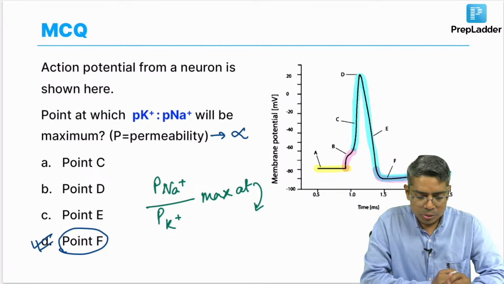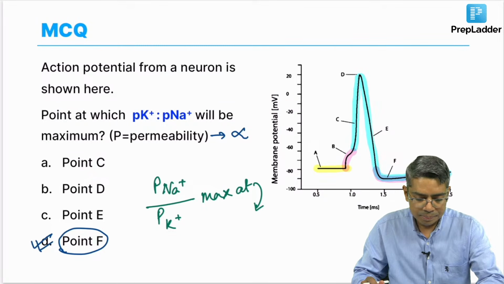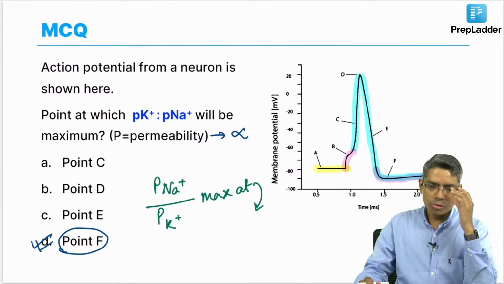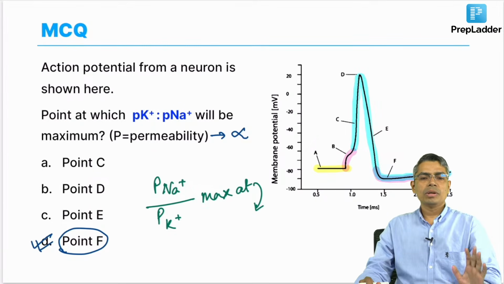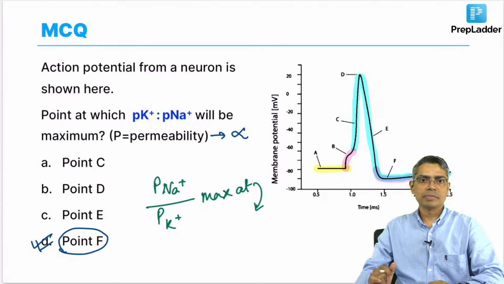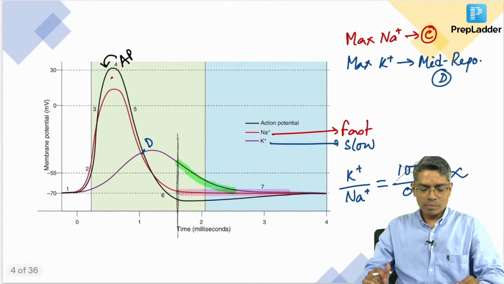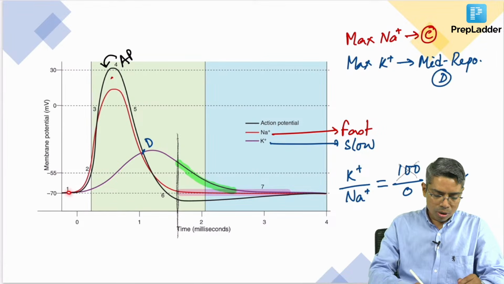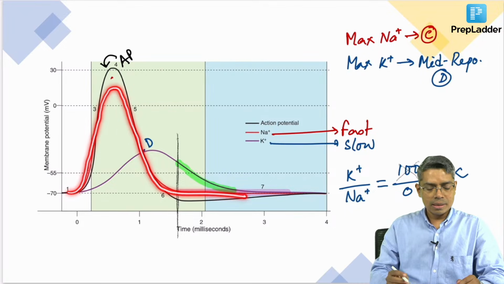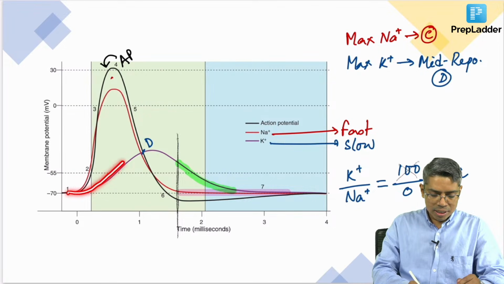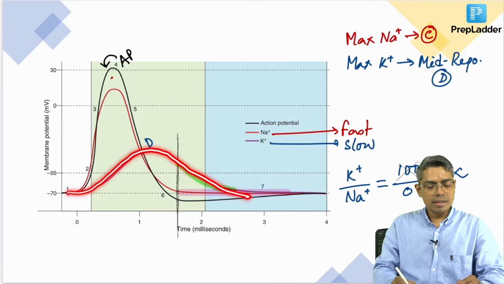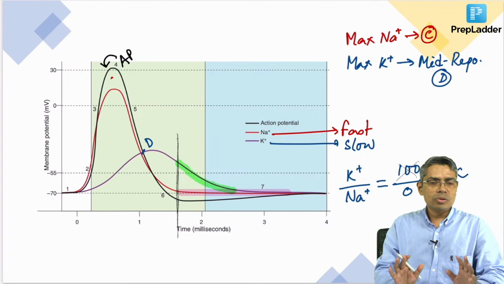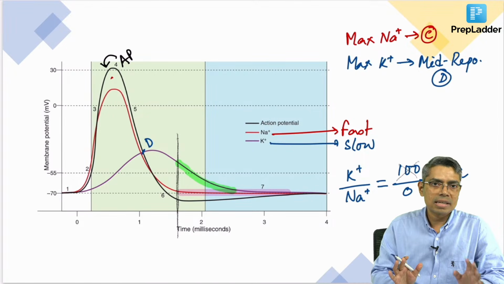Okay. So, all of you are trying to answer, very good. So, now we have to search a point where sodium permeability is maximum, because if you look at this curve once again, throughout this sodium permeability is maximum here, followed by sodium permeability decreasing, and potassium permeability gradually rising and then decreasing. So, I have to search a point where sodium permeability is maximum.